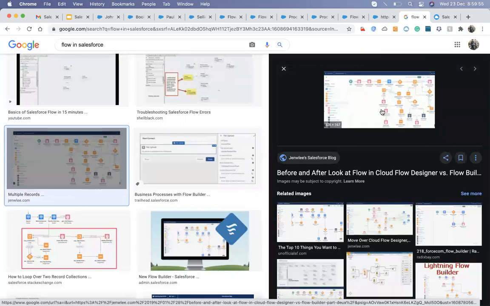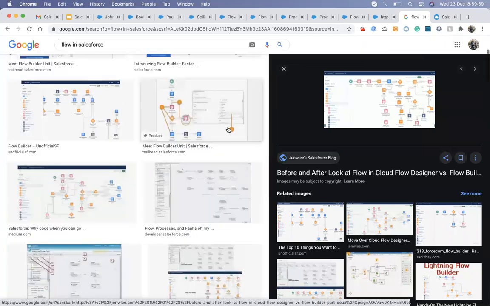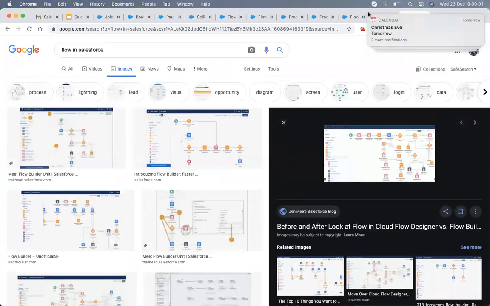Only the person who created that flow will know how it's working. When a new person comes into the project, it might not be easy for them to understand the flow.